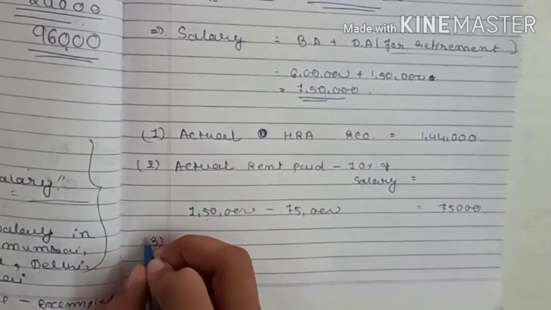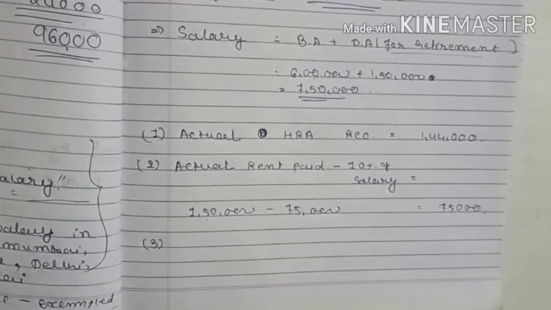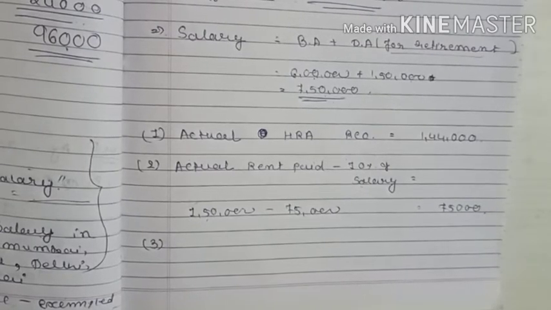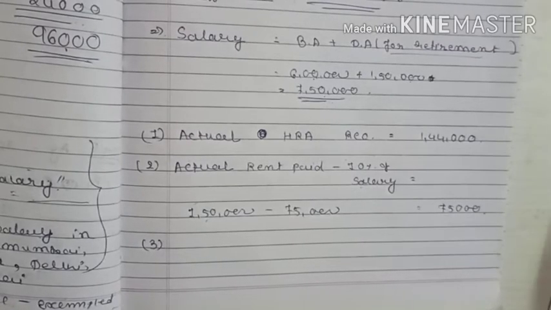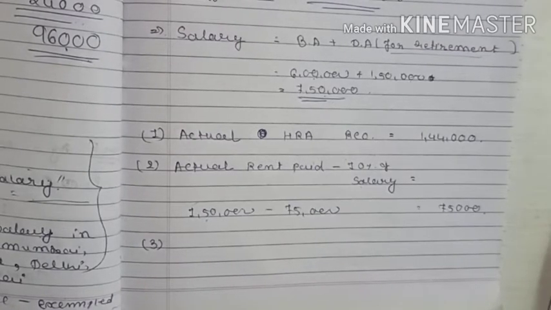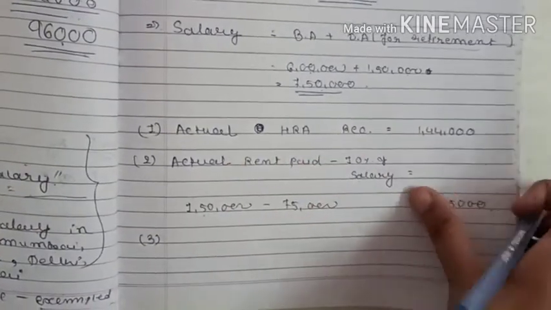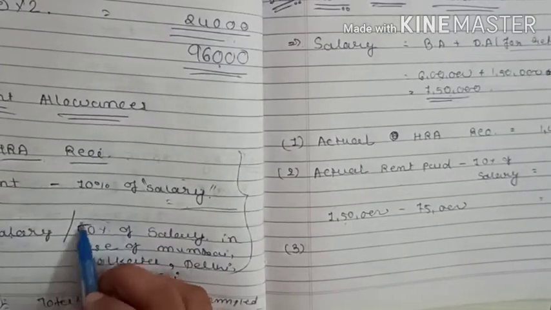Now point number 3. First clarify whether it is Mumbai, Chennai, Kolkata or Delhi. No, she is from Bangalore. So we will apply 40%, not 50%. If she were from Mumbai, Kolkata, Delhi or Chennai, then we will apply 50%.